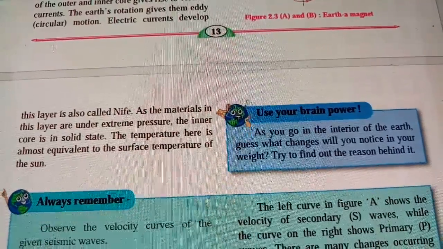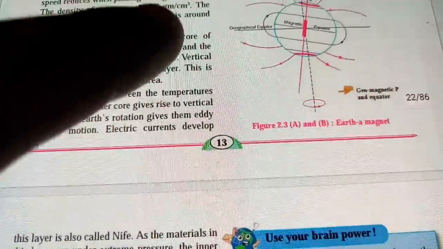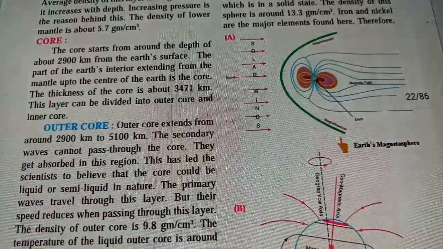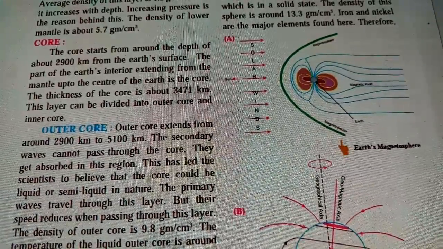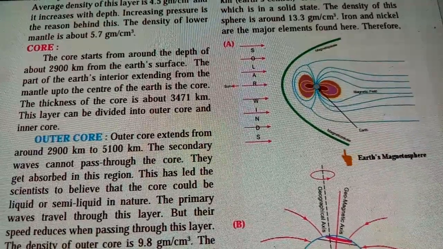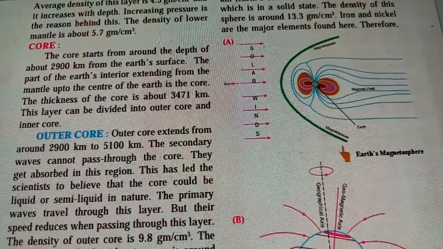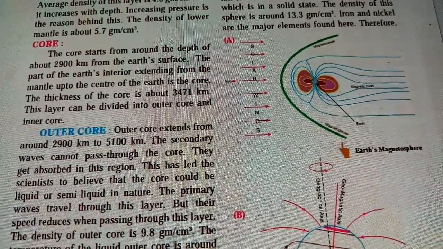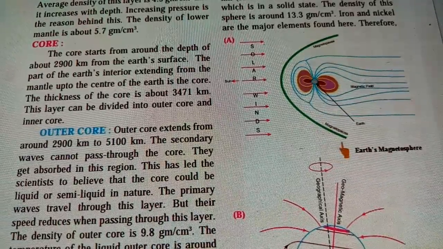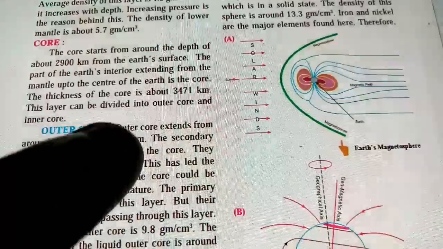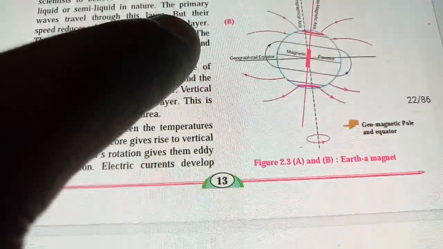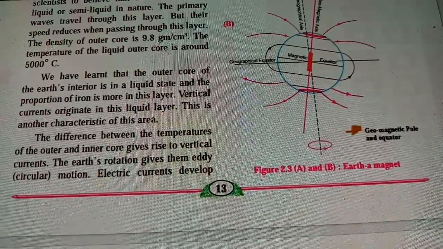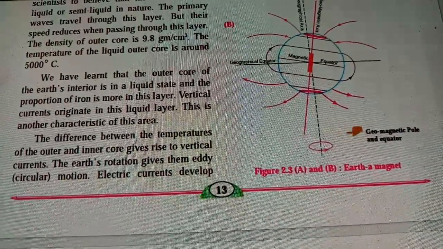So this is the information on the inner core and outer core, and you can see the diagram. This is also the solar wind, and it is in a perpendicular form, and it is also called the magnetosphere. Why? Because of the temperature and the surface of the earth, it is moving in different ways, and that is called the earth's magnetosphere. And we also have one diagram, the earth as a magnet. We also call it the geomagnetic equator in this diagram.